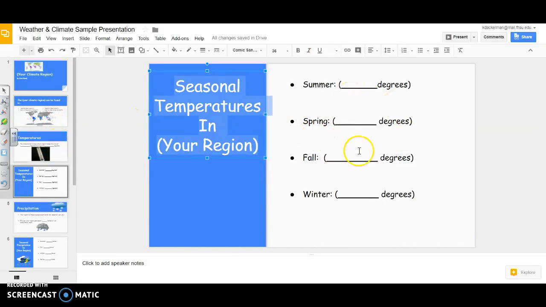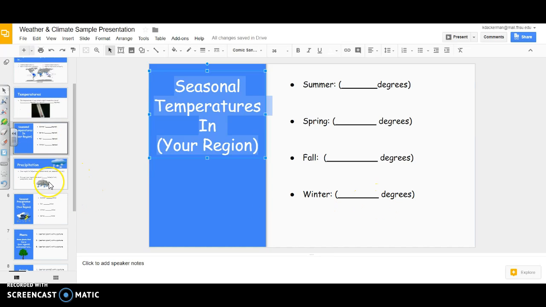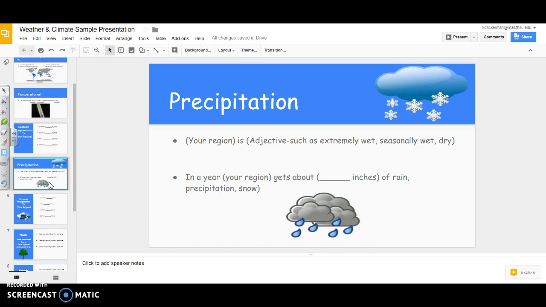So here we are in the fourth slide. So you see you have your degrees. The next slide, I'm going to have you do the precipitation. And you're going to type in your region and then give me an adjective and tell me that your region is either extremely wet, seasonally wet, or dry.